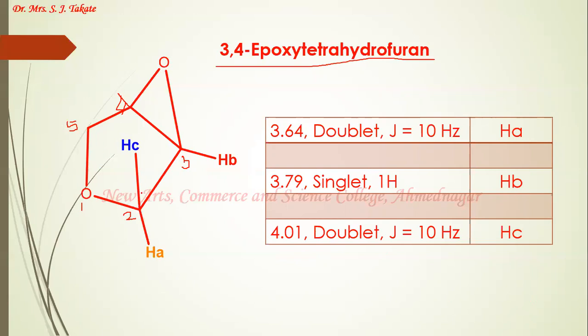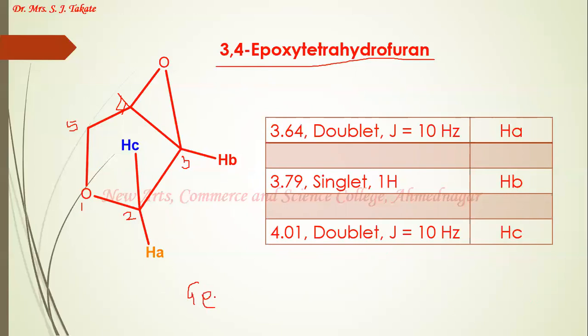Let us see the signals present here. The first signal is at 3.64, a doublet, J equal to 10 hertz. Now, A proton and B proton are vicinal partners, and this is a saturated system, but A does not couple with B. A couples with C, which is geminal coupling.